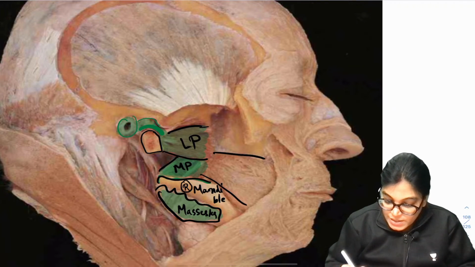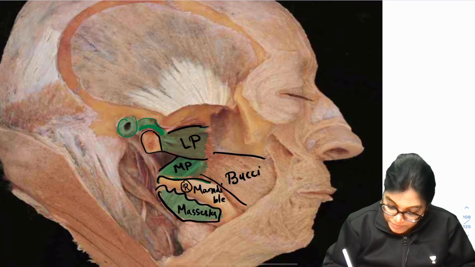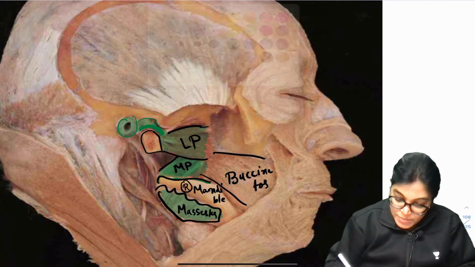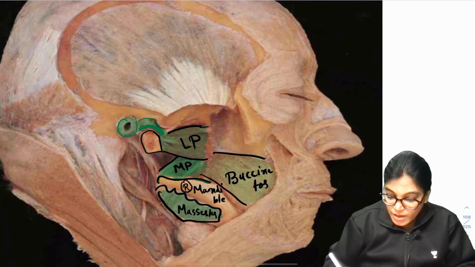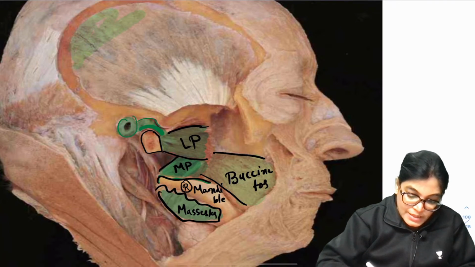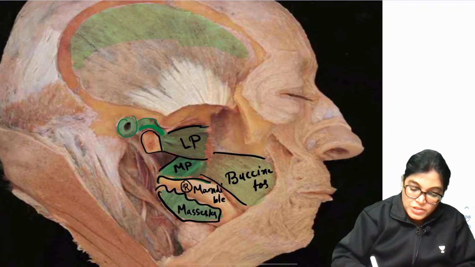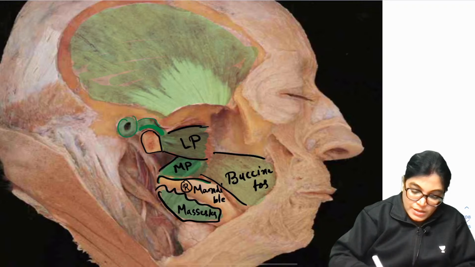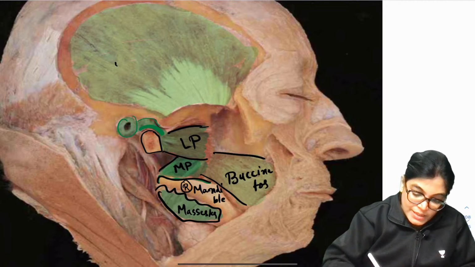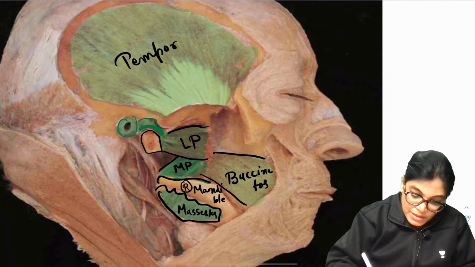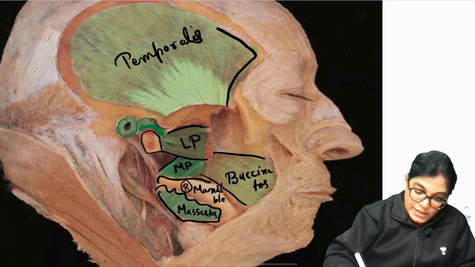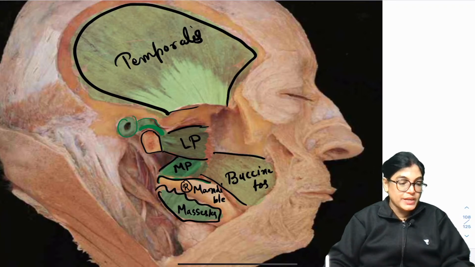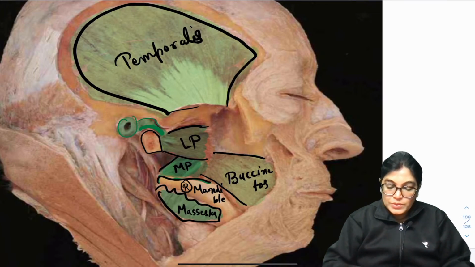This muscle which you are seeing is the buccinator muscle. Other than that, you can also see the temporalis muscle, the fan-shaped temporalis muscle superiorly, which has been dissected out here. In this cadaveric image, you can clearly see the outline of the muscles of mastication. Very nicely, you can appreciate that. Now let's move on with further explanation.